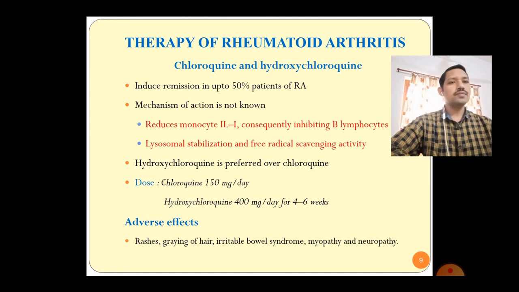Mechanism of action is not exactly known, but the probability is that it reduces monocyte interleukin 1 and consequently inhibits B lymphocytes. Apart from this, it will provide lysosomal stabilization and free radical scavenging activity.